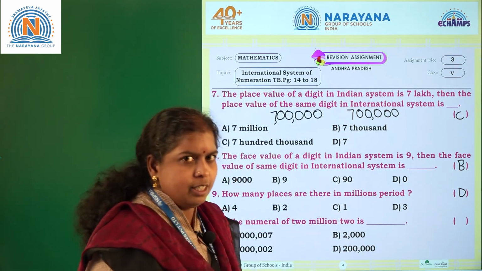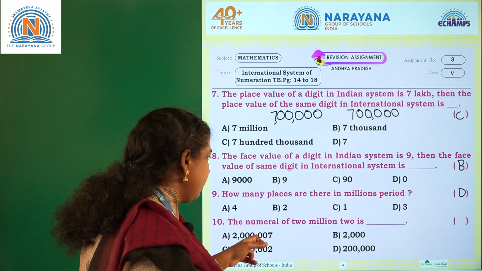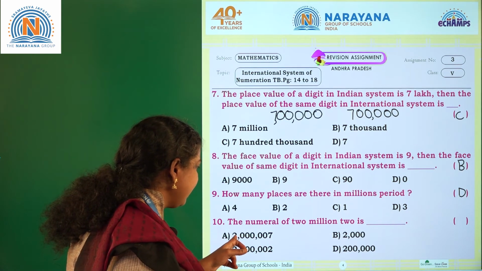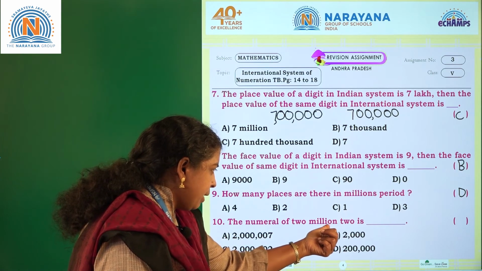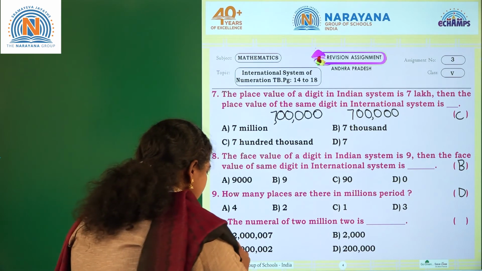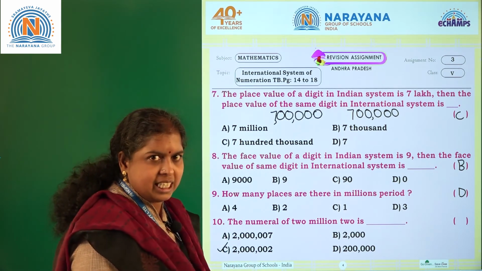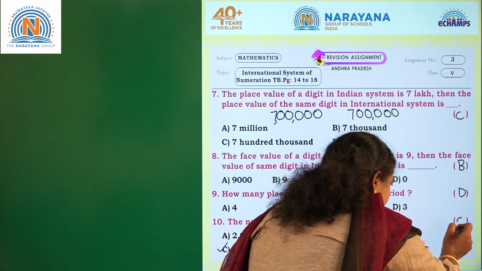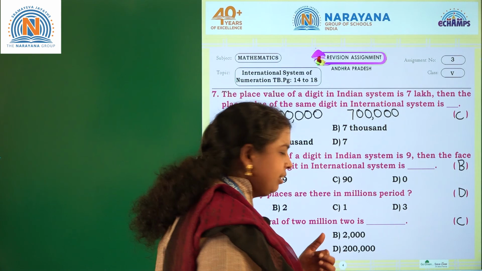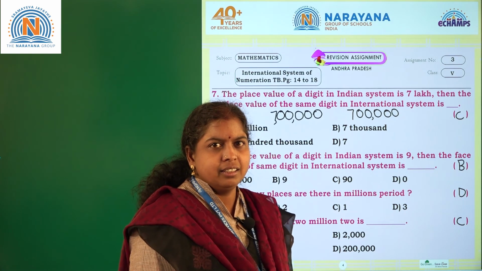You can avoid these two options. Now, if you consider this option, here it is 2,000,007. But your number name is 2,000,002. So, what is our correct option? It is C. So, what is the correct answer for 10th question? It is C. 2,000,002.